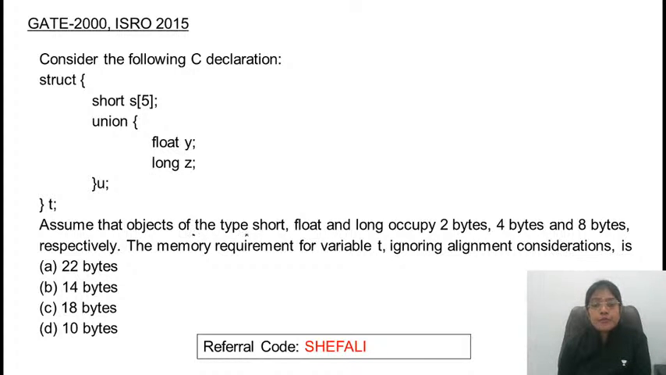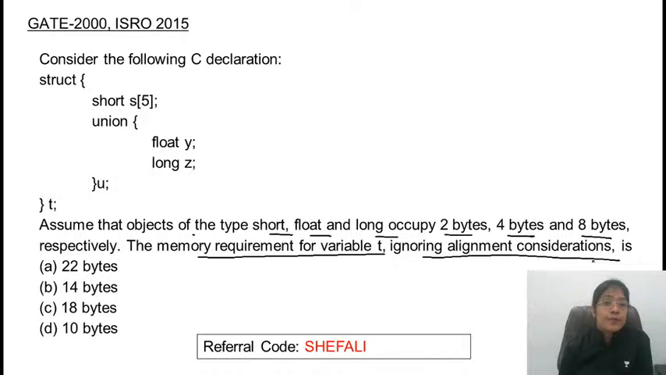Assume that the objects of type short, float and long occupy 2, 4 and 8 bytes respectively. The memory requirement for variable t, ignoring alignment considerations, is. So what will be the memory requirement? Yes, definitely this is another way of defining the data type. So you can take the identifier here. That is also possible. In the same question, they have used the concept of structure and union.